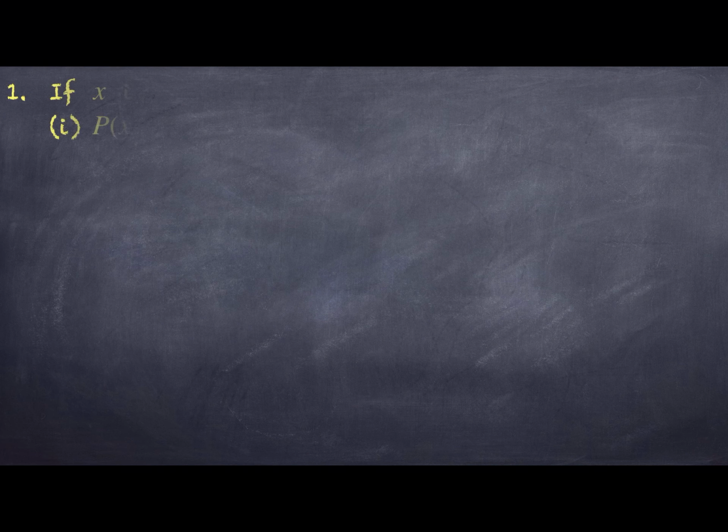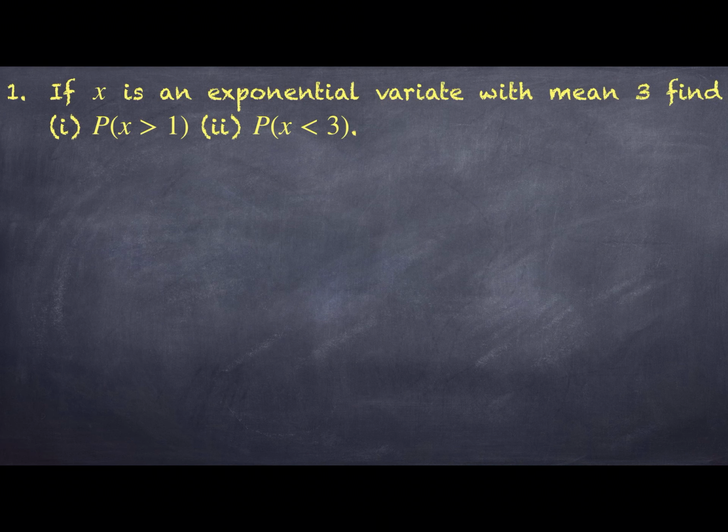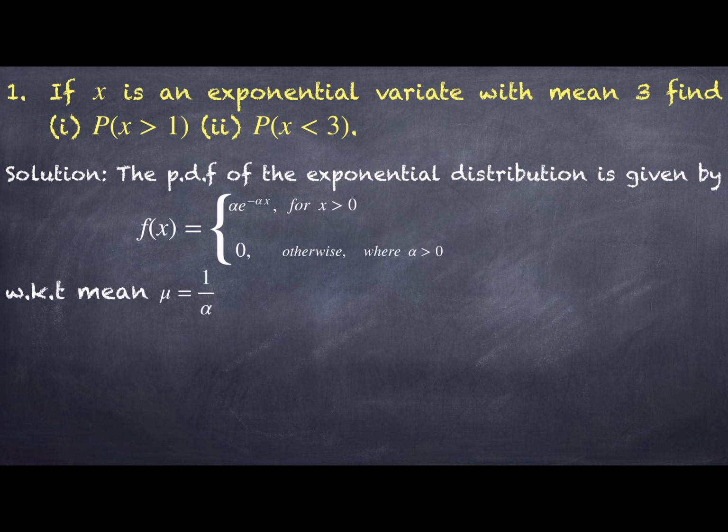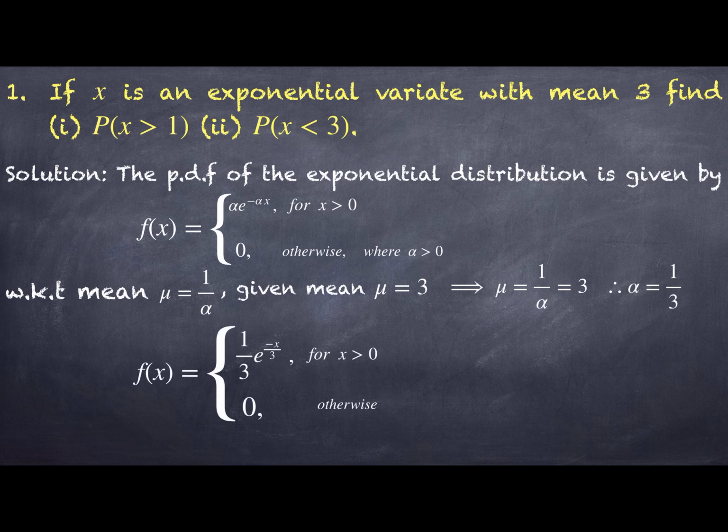So the first problem I will consider like this: if x is an exponential variate with mean 3, find probability of x greater than 1 and probability of x less than 3. So first in the solution part, write the formula. That is f of x is equal to alpha into e power minus alpha x for x greater than 0 and 0 otherwise. Also we know that the formula for mean is 1 by alpha, and in this question mean is given as 3. So by using these two relations, we will get alpha is equal to 1 by 3. Substitute this in f of x, we will get 1 by 3 e power minus x by 3 for x greater than 0 and 0 otherwise.